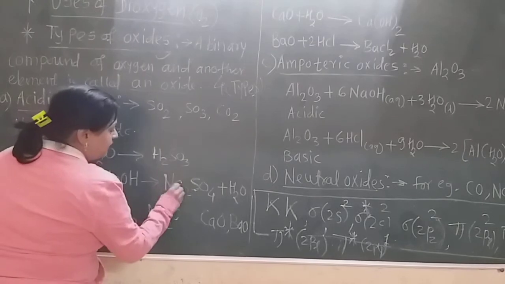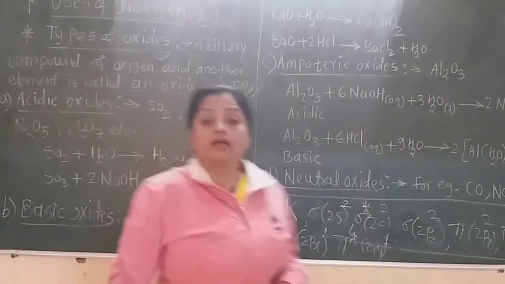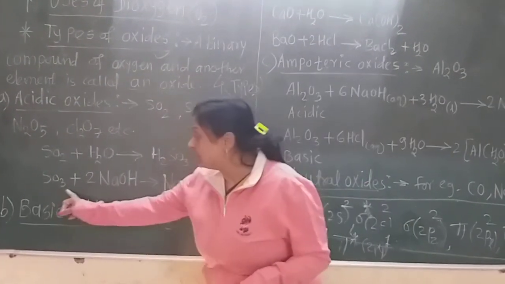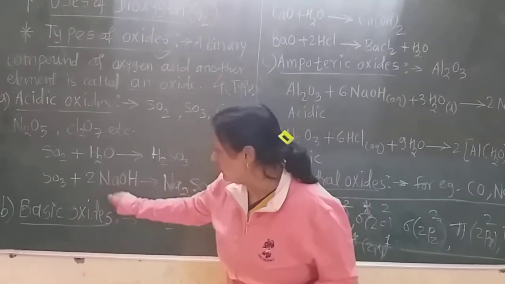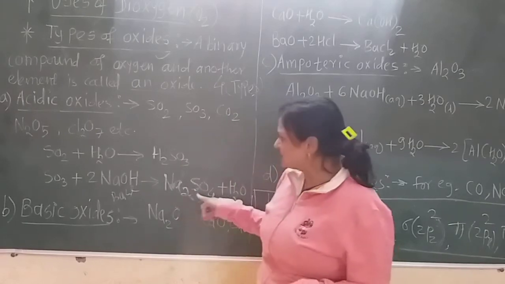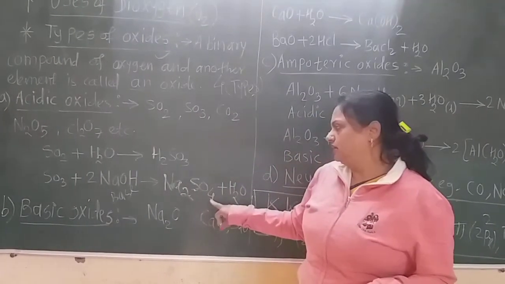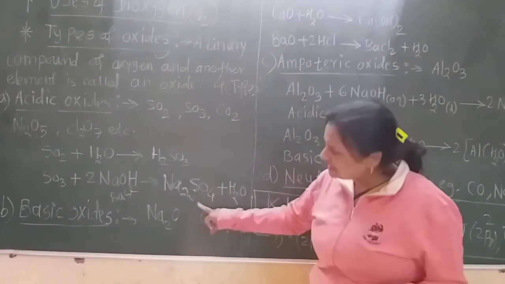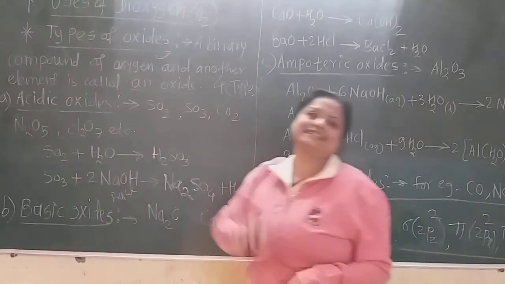And here we are seeing in this reaction that sulfur trioxide reacts with the base, and there is formation of salt, sodium sulfate. So definitely this is acidic in nature.